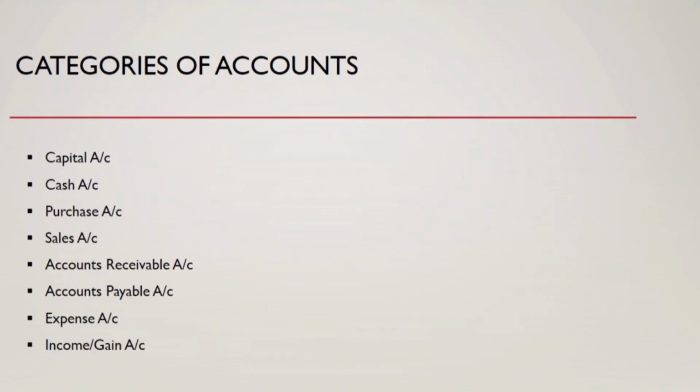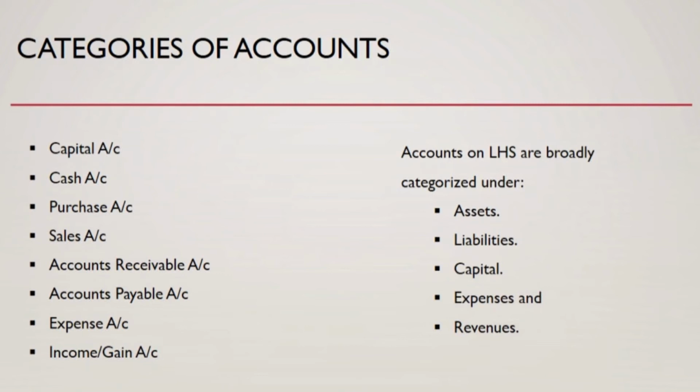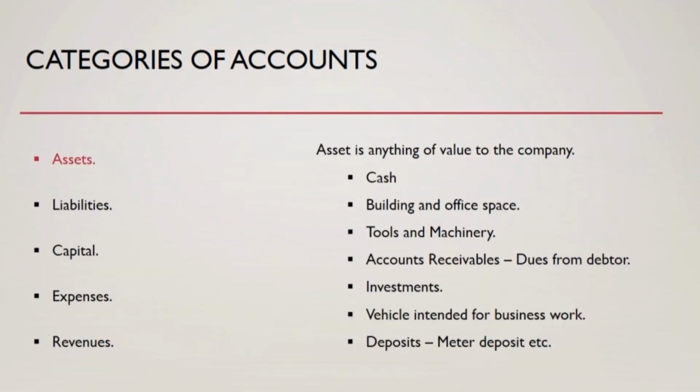So, these accounts are categorized under one of the following categories on the right-hand side. So the accounts on the left-hand side could fall under one of the categories which are on the right-hand side. Let me explain each of these categories: assets, liabilities, capital, expenses, revenues. So assets. An asset is anything which is of value to the company. So cash is a primary asset, because obviously cash holds value, and it is valuable to a company.